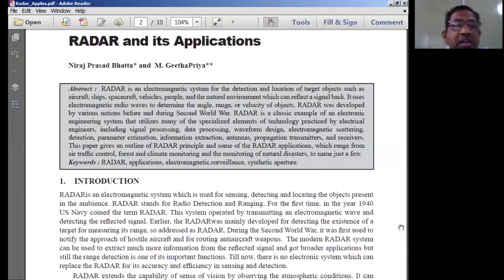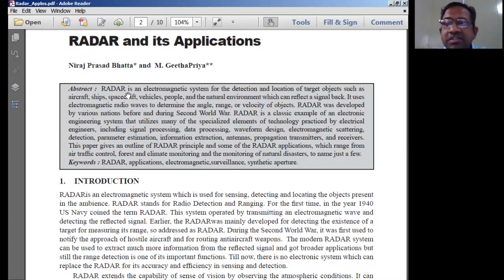Now, basically, radar stands for radio detection and ranging. So RADAR means radio detection and ranging, which is the basic full form of radar systems. So a radar system, as I already told you, those who understand about the analog communication system in general can easily understand about the radar systems.